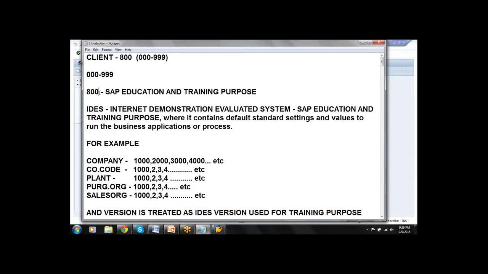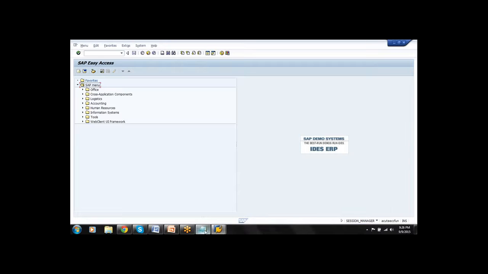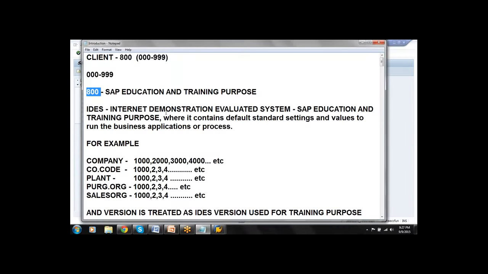I specifically entered 800. Why? Client 800 is specifically given by SAP for SAP education and training purposes, where it contains default standard settings and values.